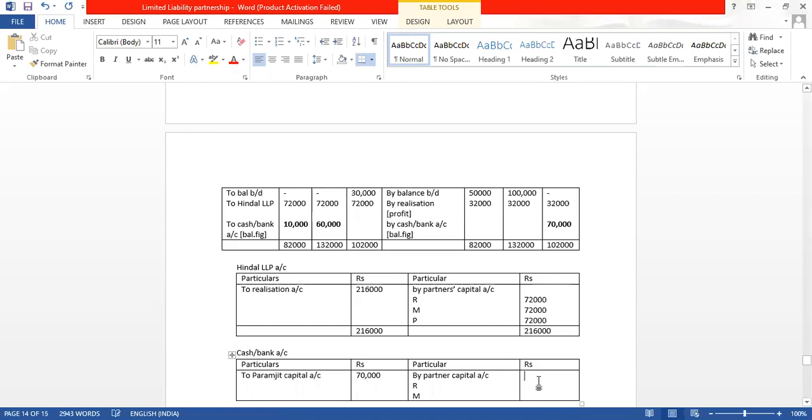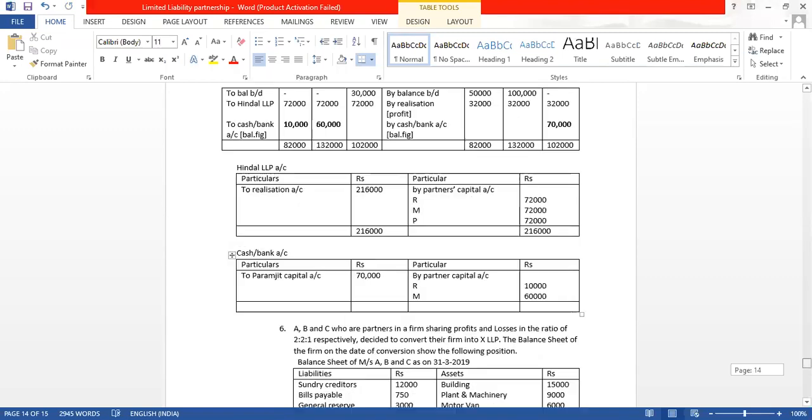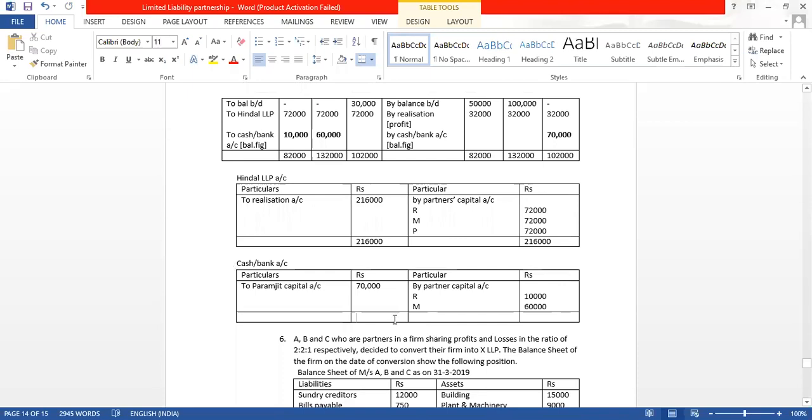Ranjit's is 10,000, and Manjeet's is 60,000. There is no cash balance left because this business is getting closed, since it is getting converted into LLP. If any money were left, it would have to be divided among the partners. Nothing is remaining. The account is getting settled. This 70,000 Paramjeet brings from his house, and it is distributed among Ranjit and Manjeet.